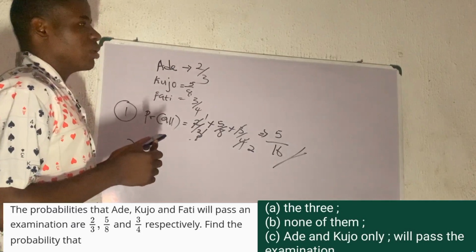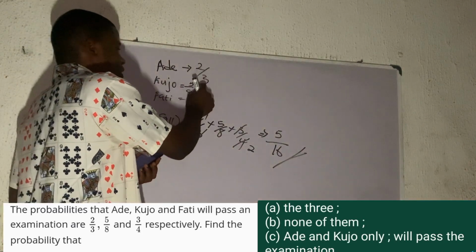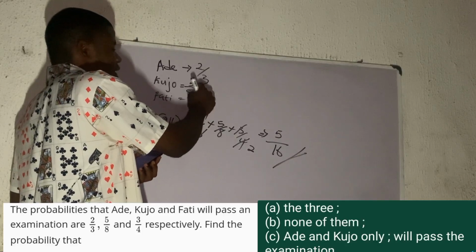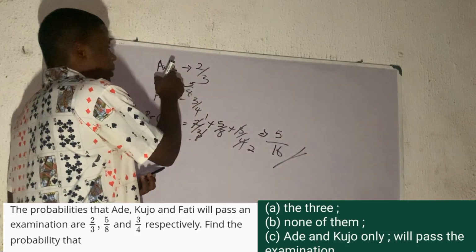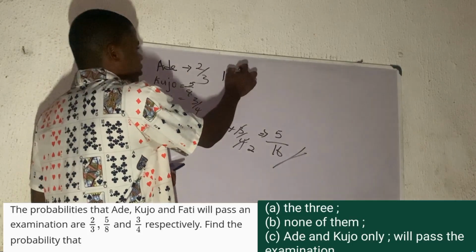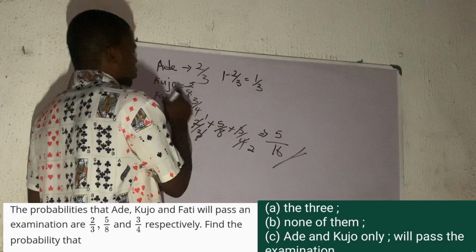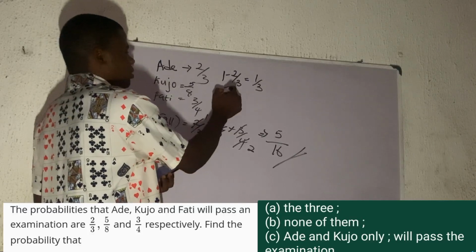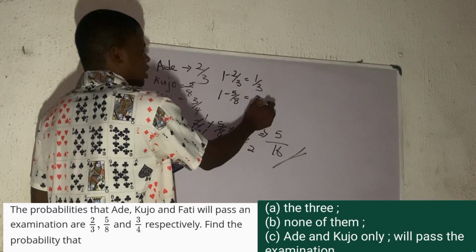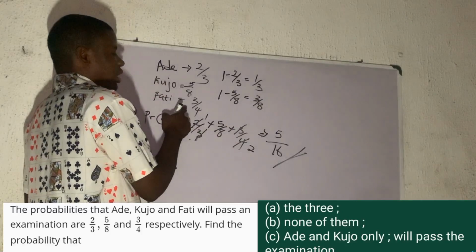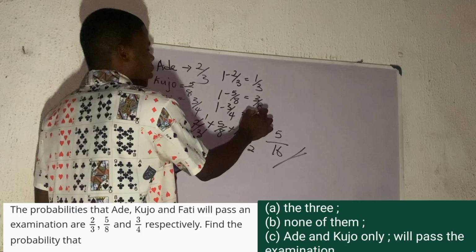Now, the probability that none of them will pass is the probability that Ade will not pass times the probability that Kujo will not pass times the probability that Fati will not pass. So the probability that Ade will not pass will definitely be 1 minus 2 over 3. That will be 1 over 3. So the probability that Kujo will not pass will definitely be 1 minus 5 over 8. That will be 3 over 8. Times the probability that Fati will not pass. That's 1 minus 3 over 4. That will be 1 over 4.